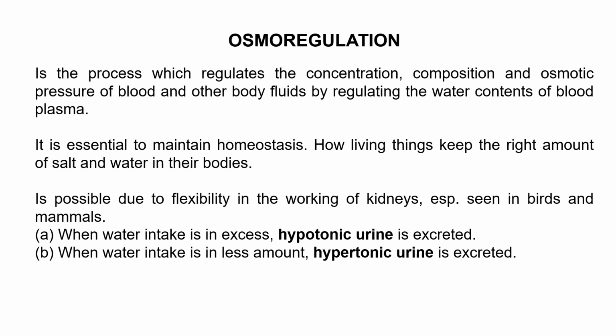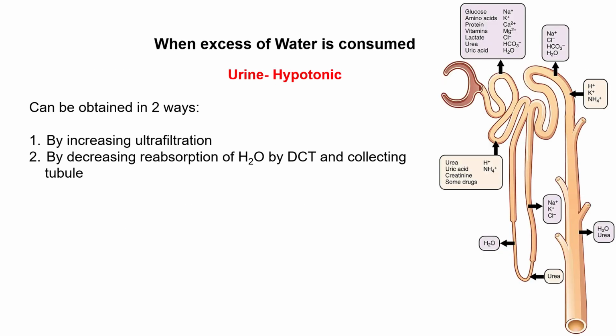For example, when water intake is in excess, so extra amount of water is removed from the body and the urine excreted becomes hypotonic, so that body fluids dilute ना हो। Extra water excrete किया जाता है and the urine becomes hypotonic. In contrast, जब water intake कम है or the body is in dehydrated state, so the body tends to retain whatever amount of water it holds. So the urine that would be excreted would be in a concentrated form. It would be a hypertonic urine. So this is basically osmoregulation, the adaptation in birds and mammals, the higher vertebrates.